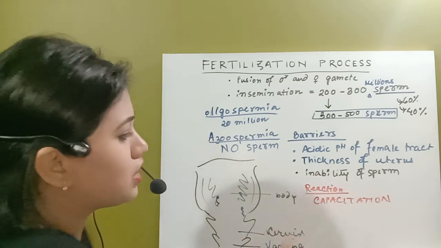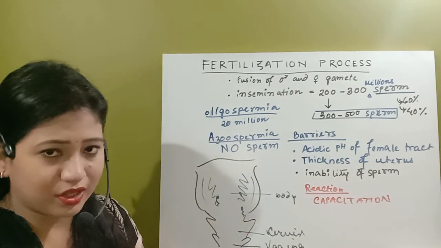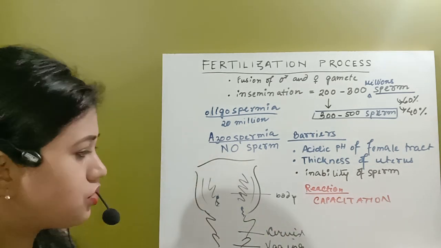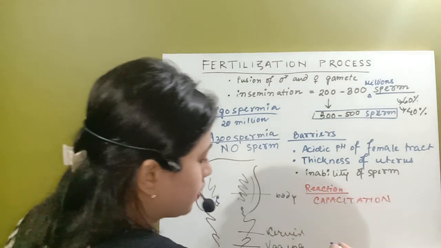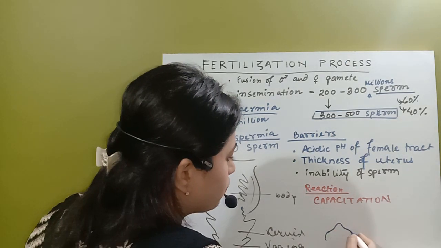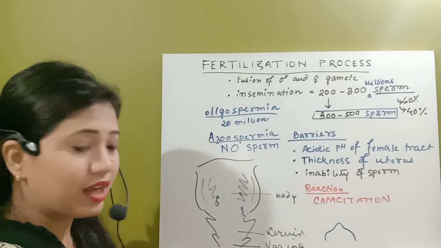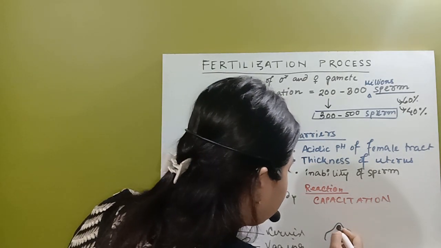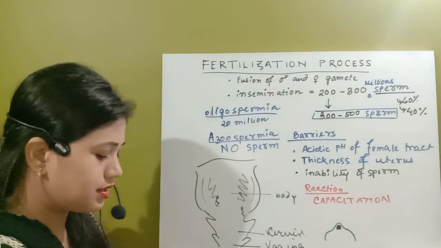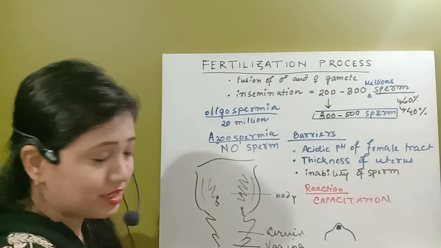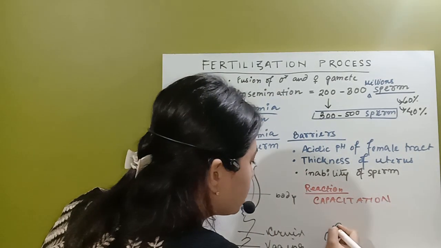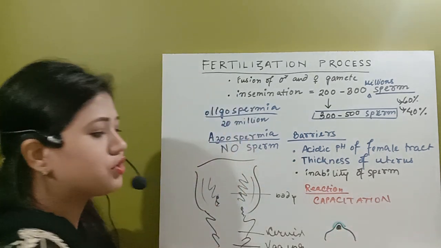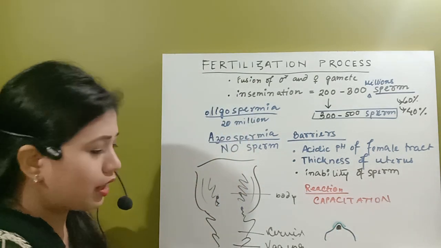That reaction is known as the capacitation reaction. So just see here, suppose this is the spermatozoa. That spermatozoa will have this apical tip. That tip is known as the acrosome. In the male reproductive system, it is decapacitated by the formation of a glycoprotein and cholesterol layer above the acrosome.